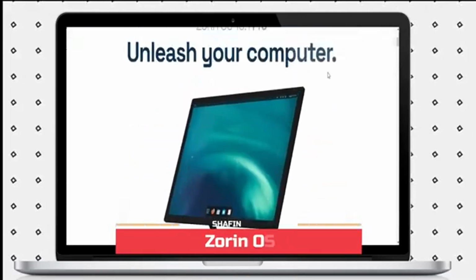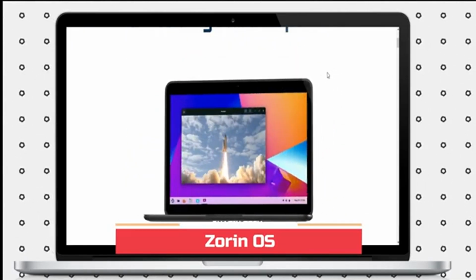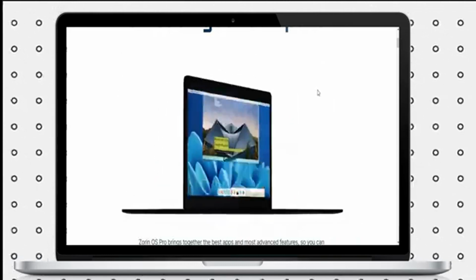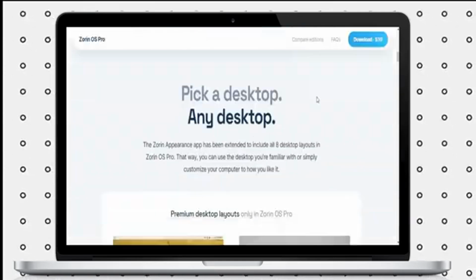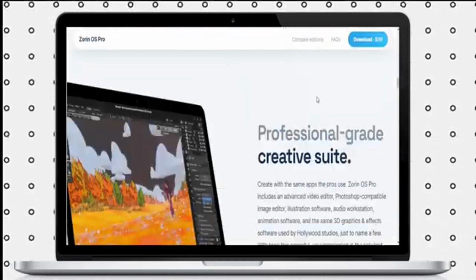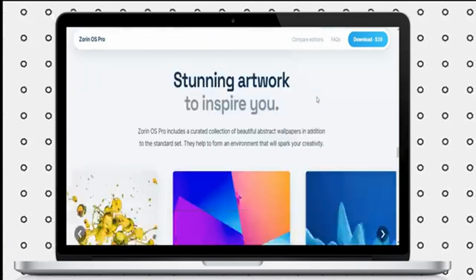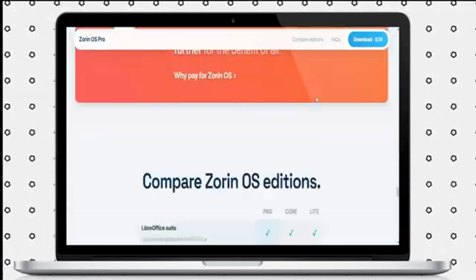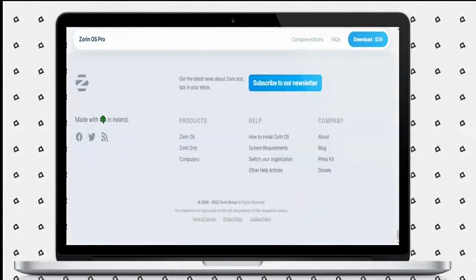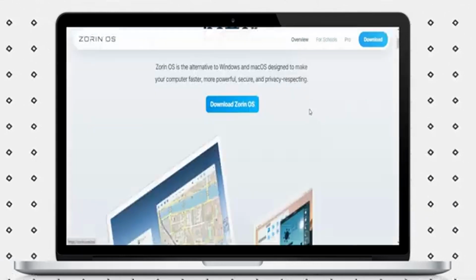The number 2 OS is Zorin OS. Zorin OS is another Linux distro, but it's a distro unlike any other. The creators of Zorin have a strong focus on helping both current macOS and Windows users transition easily to their system. The clever way they've done this is by including desktop layout templates that look like Windows, macOS, or Ubuntu.